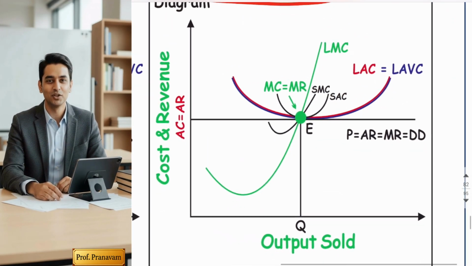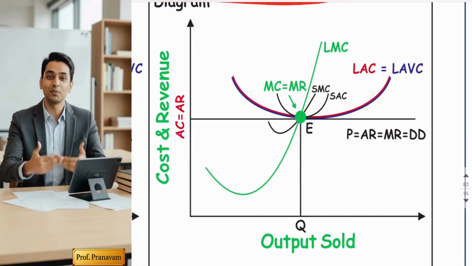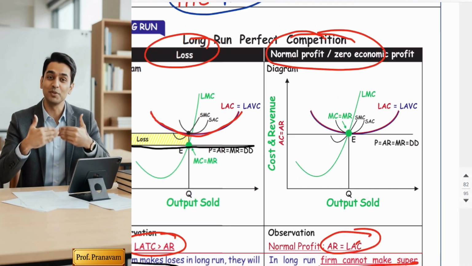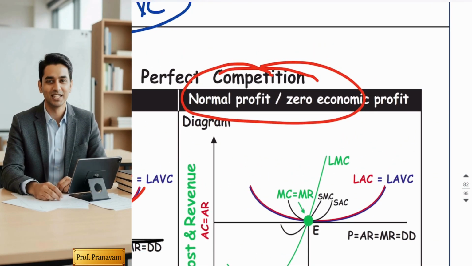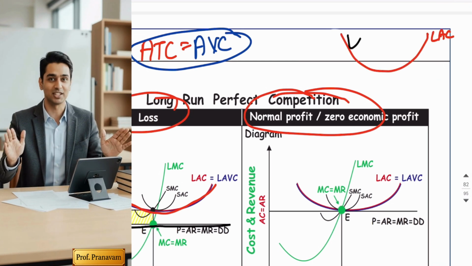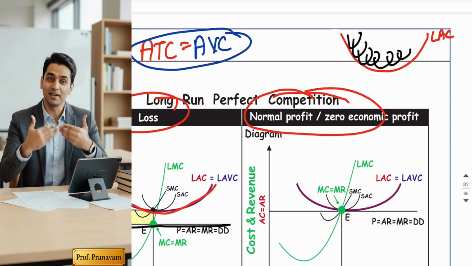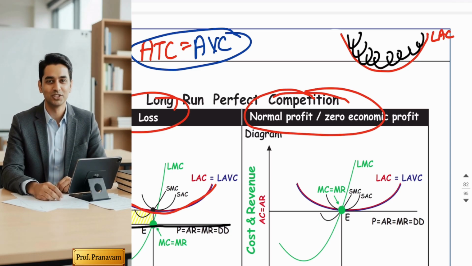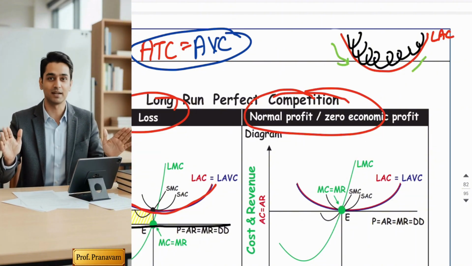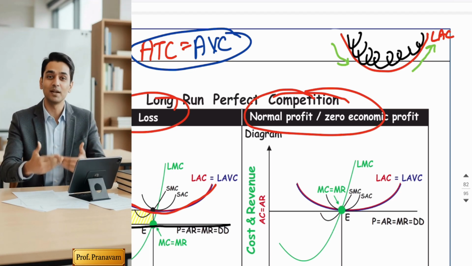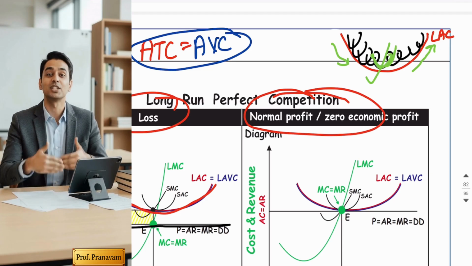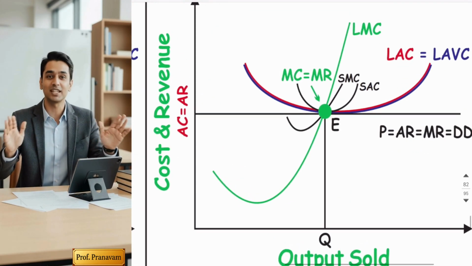So how is it represented? You can see this from the diagram also. Friends, you have studied long run cost curves, right? LAC is nothing but the envelope of all short run cost curves. When the LAC curve falls, it is tangent to the falling part of the short run cost curves, and when the LAC curve rises, it is tangent to the rising part. But at the optimum point, there is a short run cost curve which is tangent to the minimum point. So this is the curve.